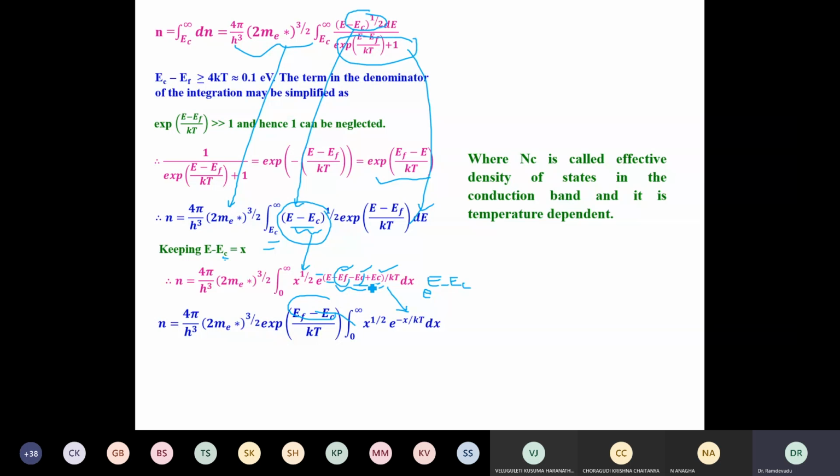And EC, the bottom of the conduction band, is also constant. I am taking it out of the integral. Only one EC, because the other term is E minus EC, which is x. Therefore, I am substituting x, and kT will be there as a whole.